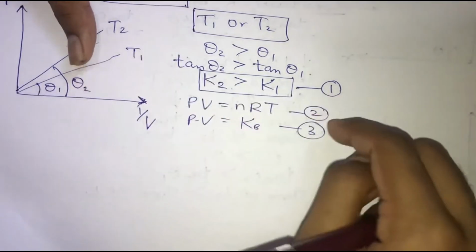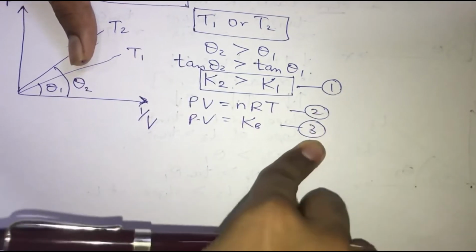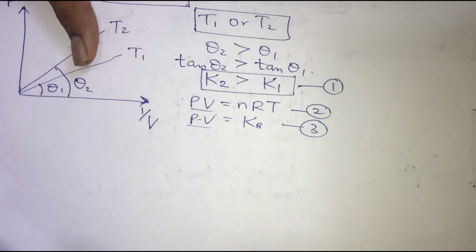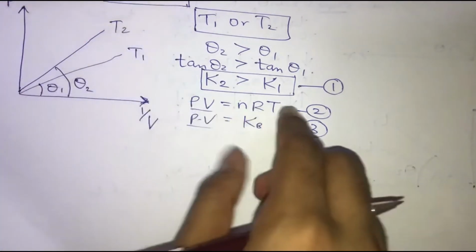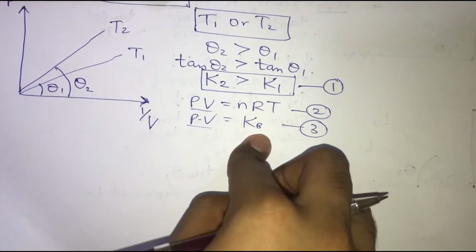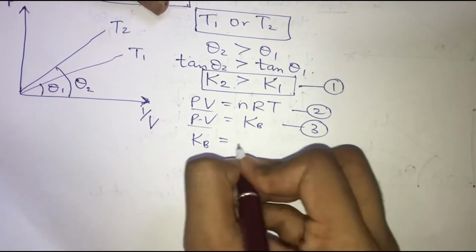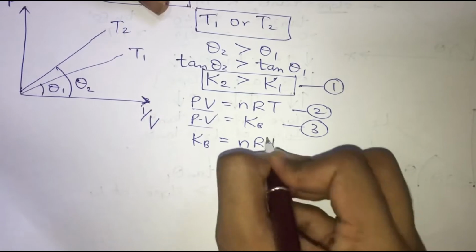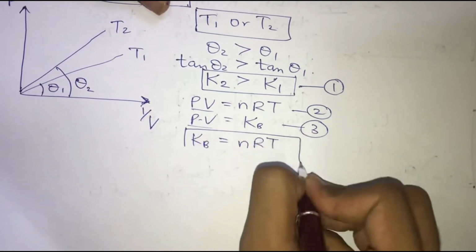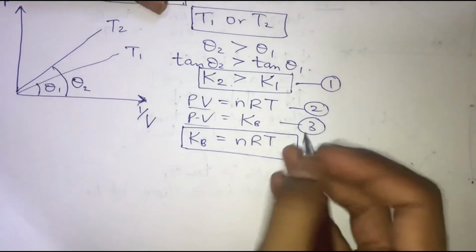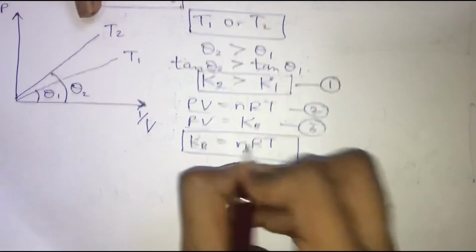So now when I compare the equation 2 and equation 3, what I observe is that the left hand sides are same. So if the left hand sides are same, then it is obvious that the right hand sides are also going to be same. So the value of KB, which is nothing but the slope, is nothing but nRT. So from this equation, what I observe is that this n, which is nothing but the number of moles, I have kept it to be constant.